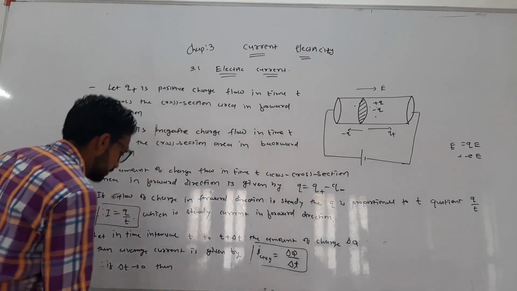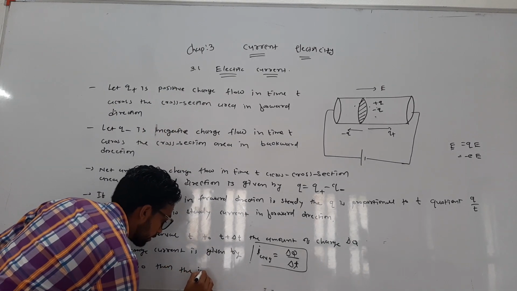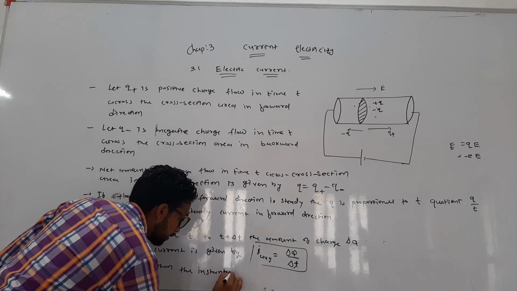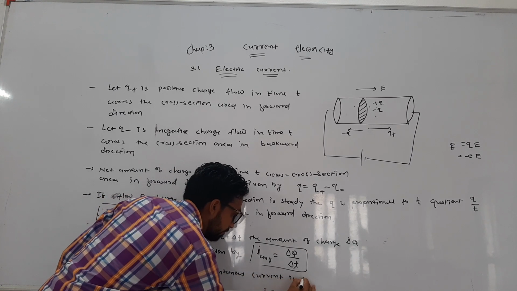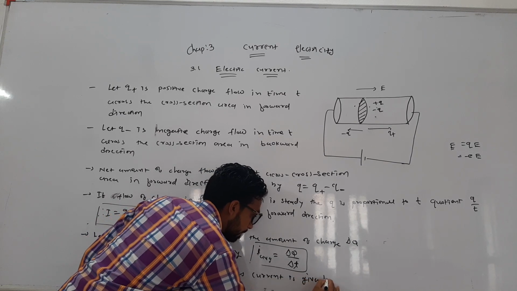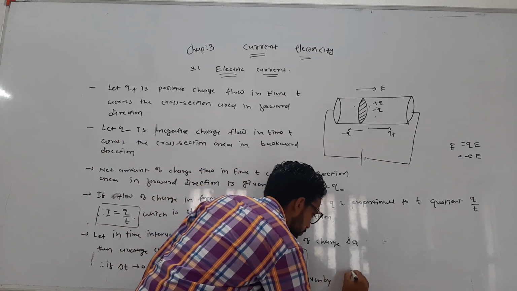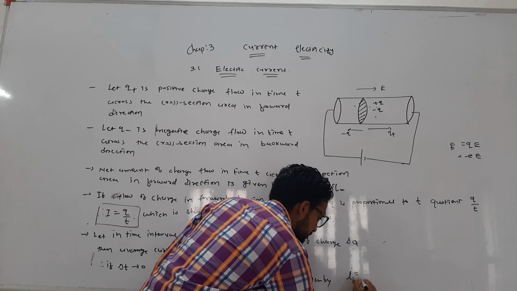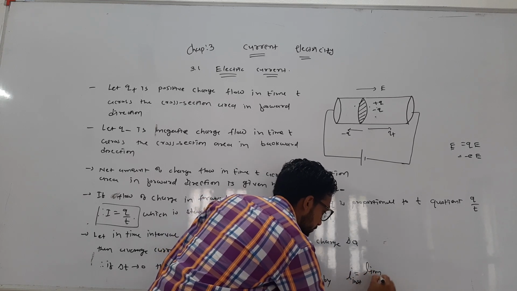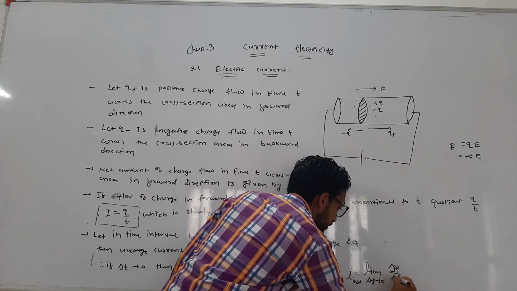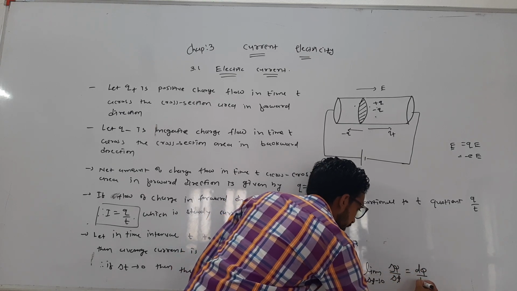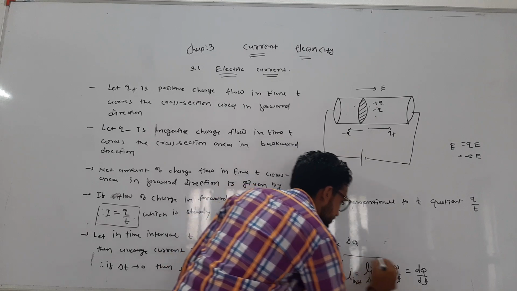The instantaneous current is given by I equals the limit as delta t tends to 0 of delta q by delta t, which is dq by dt. So this is your instantaneous current.